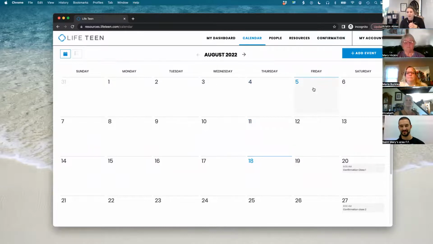Does that help, Elizabeth? Okay, awesome. I just wasn't clear on how it knew who to give what, but I see that when you just do the add event, it sorts it for you, right? Yeah, based on the type of account they have, whether it's core, parent, or teen, that's how it knows who to send what to. Awesome. What other questions can I answer?